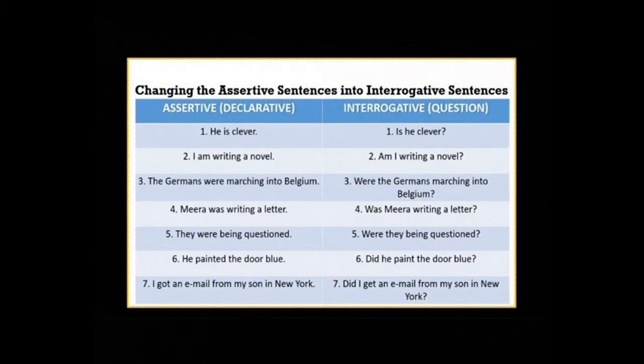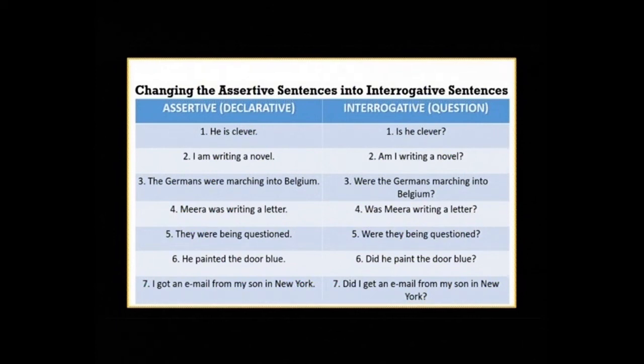And the interrogative will be, were the Germans marching into Belgium? Next, Meera was writing a letter. Was Meera writing a letter? Fifth, they were being questioned. And the interrogative is, were they being questioned?